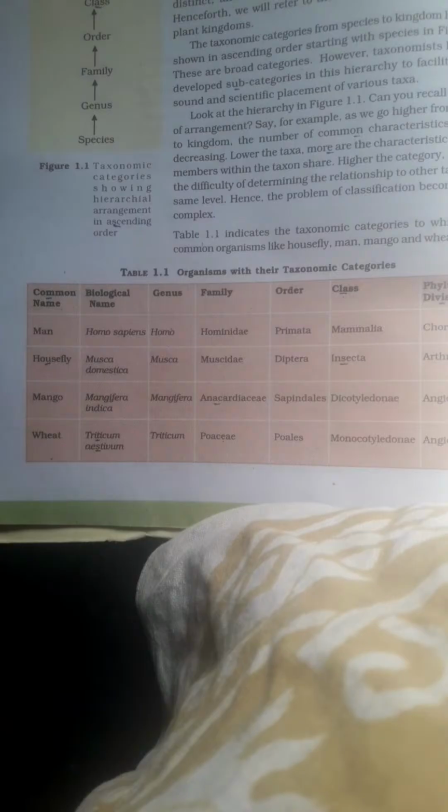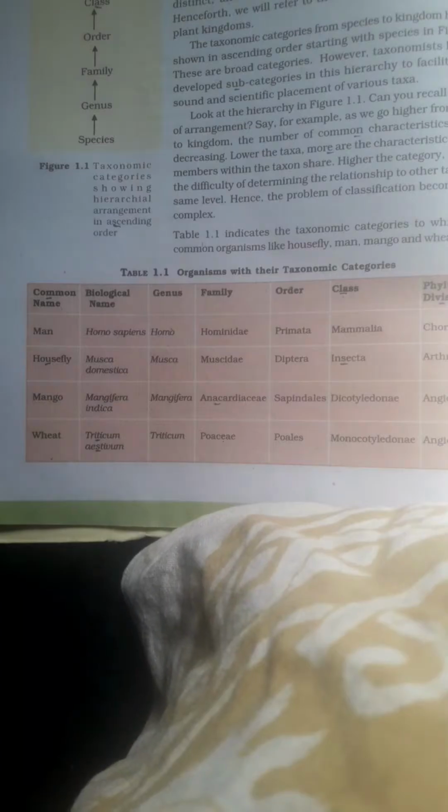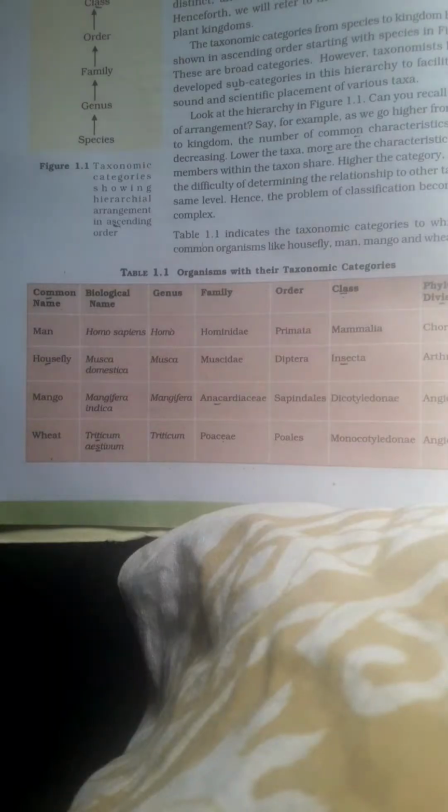Now, second organism is a housefly. Its biological name is Musca domestica. Again, the first word with capital letter indicates the genus, that is Musca.